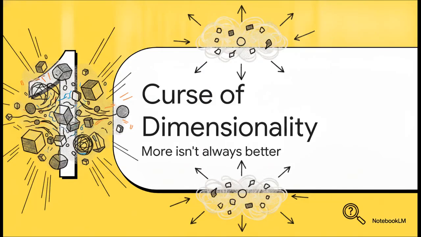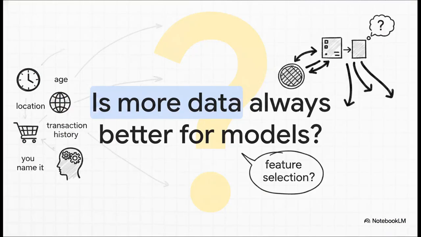All right, Section 1, the curse of dimensionality. Let's tackle the core problem every single data scientist faces before any meaningful machine learning can even get off the ground. So, is more data always better? It is super tempting to think that giving a model more information will automatically make it smarter, but we really need to challenge that assumption. When we're building predictive models, it feels totally natural to just throw every single variable we have into the mix, right? Age, location, transaction history, the whole shebang, just hoping the algorithm will somehow figure it all out.